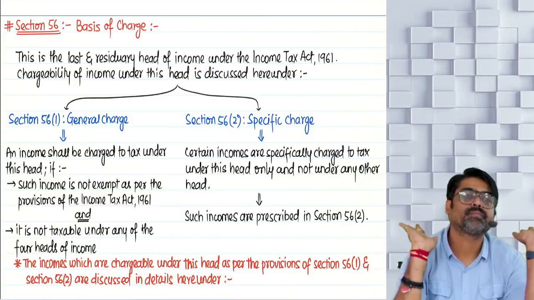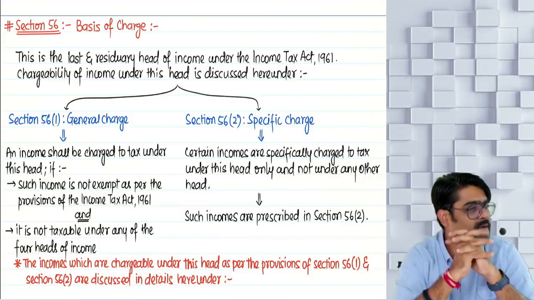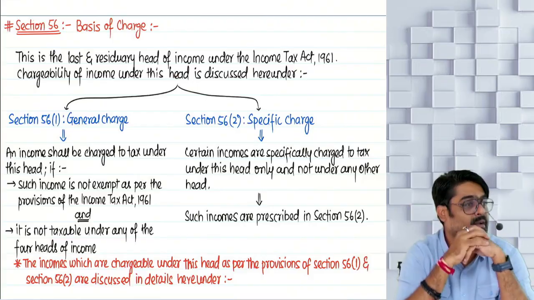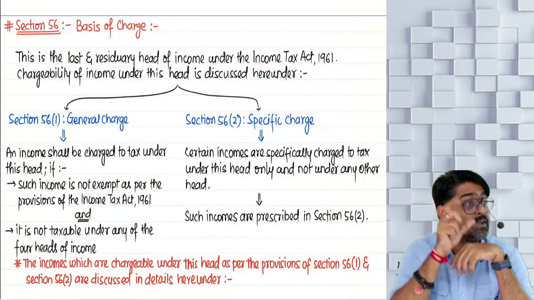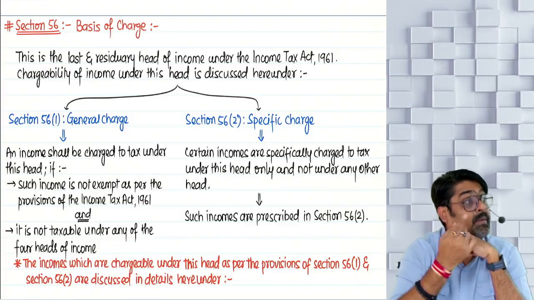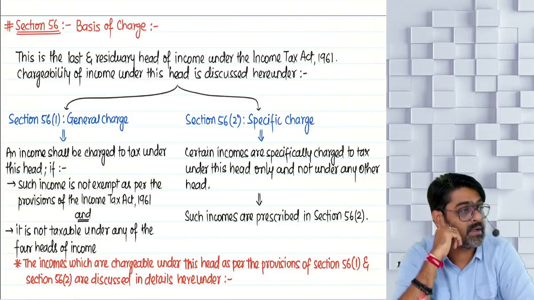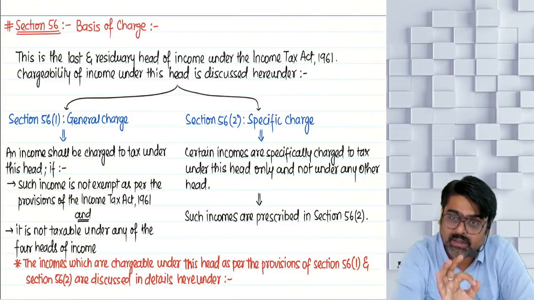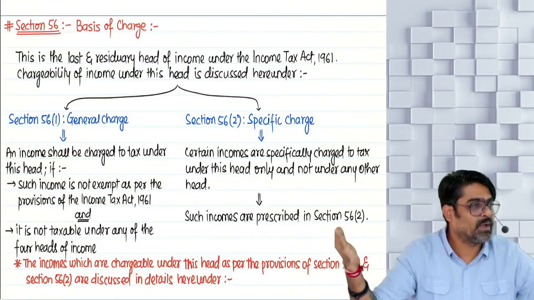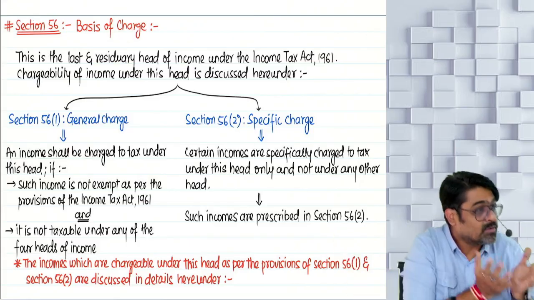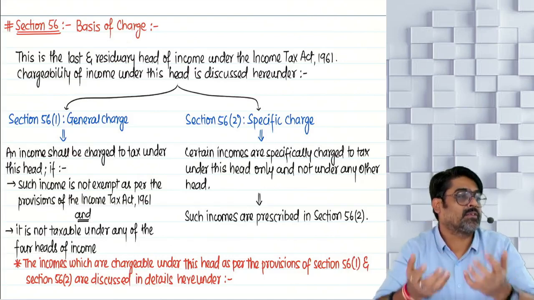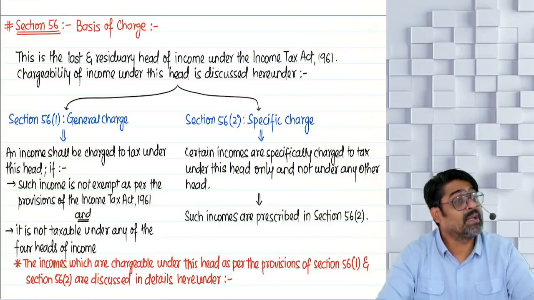So generally which income will be taxable? Any income which is not exempt. So you have to check the exemption section, section 10. The income should not be an exempt income. The income should be a taxable income. And if that income is not taxable under any of the earlier four heads of income, most welcome. That taxable income, that source of income, will fall under the head IFOS, and the income will be taxable under the head IFOS. General charge.